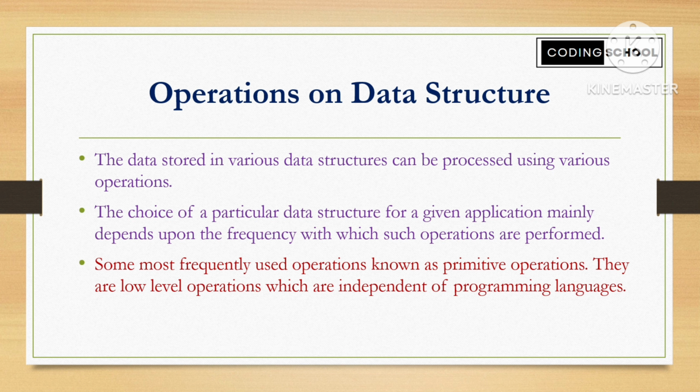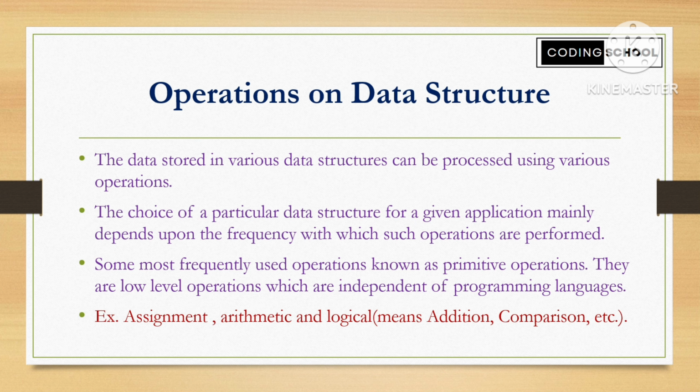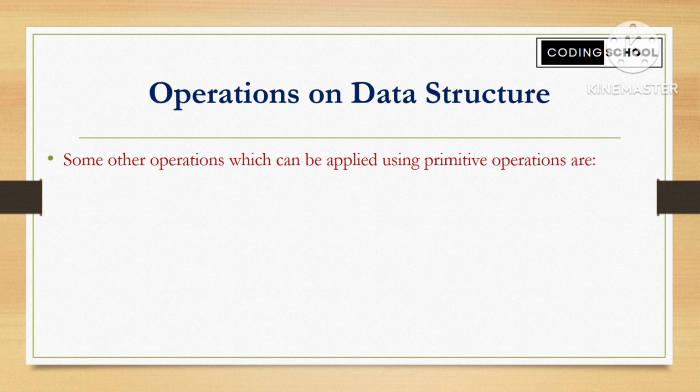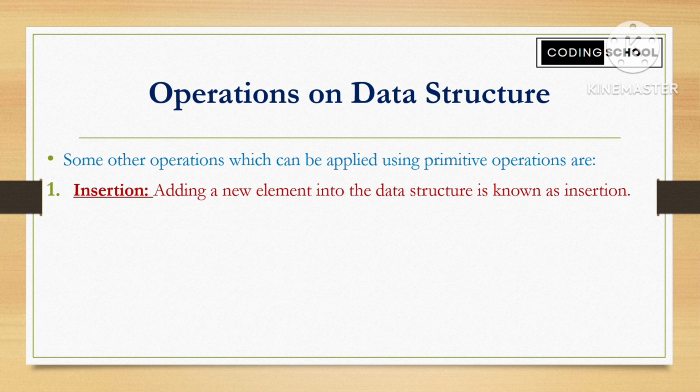Some most frequently used operations are known as primitive operations. They are low-level operations which are independent of programming languages. Examples are assignment, arithmetic and logical operations, means addition, subtraction, comparison, etc. Let's see some other operations which are applied using primitive operations. First is insertion. Adding a new element into a data structure is known as insertion. For example, when we add a new element in a data structure like an array, then that operation of adding an element in an array is called insertion.